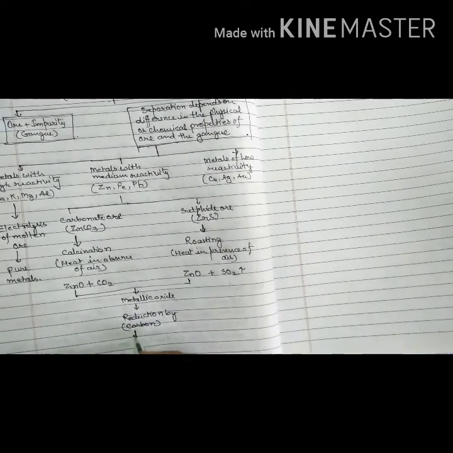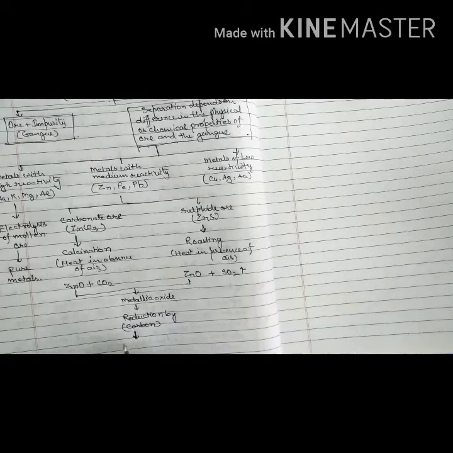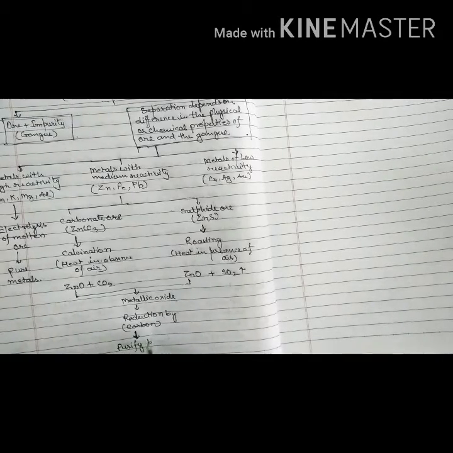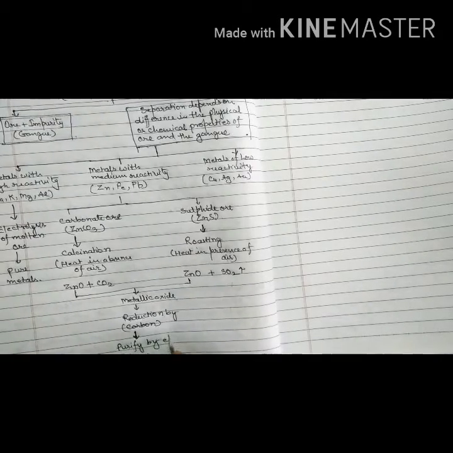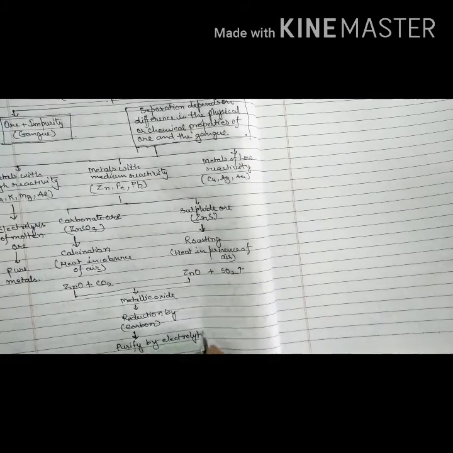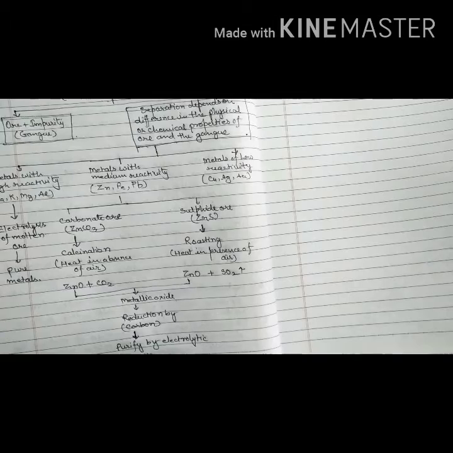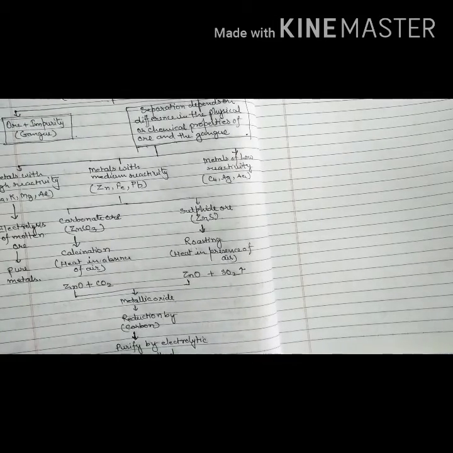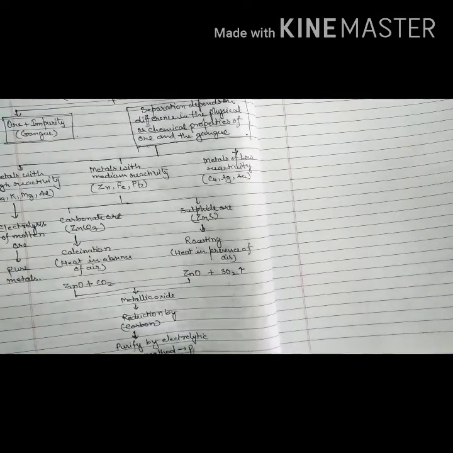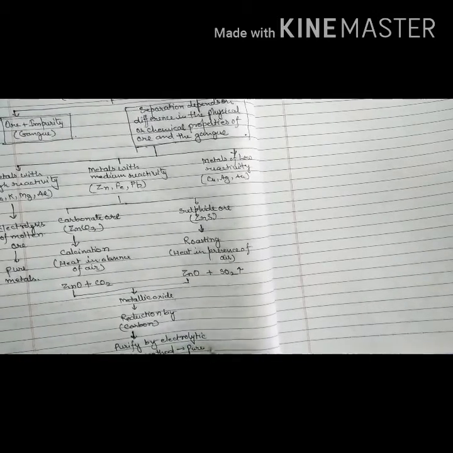If the metal is still impure, then the last method is to purify by electrolytic method, and in this way we get pure metal.